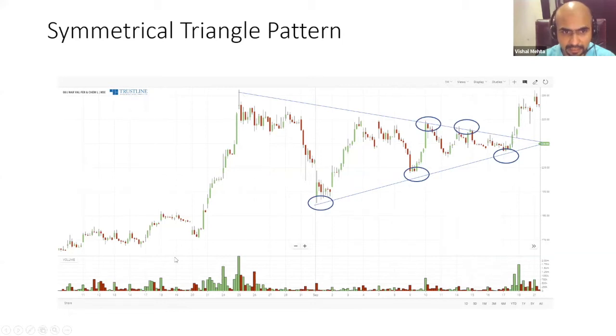And then you take this target and project it into the future. Guys, it may work out or it may not work out for you. But your stop loss is just below this breakout bar, which is only this much. But if you are right, you are ready for a big rally for yourself. So always, as I told you, it's okay to take small losses. It's not okay to take large losses.